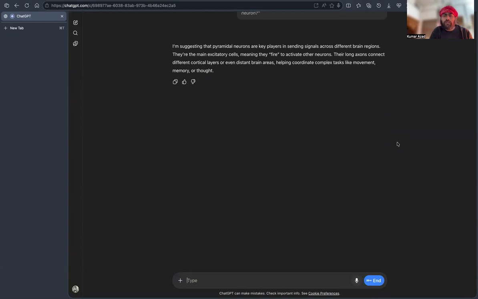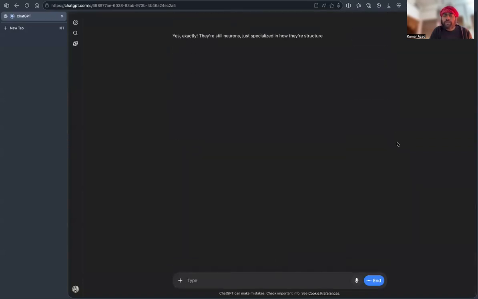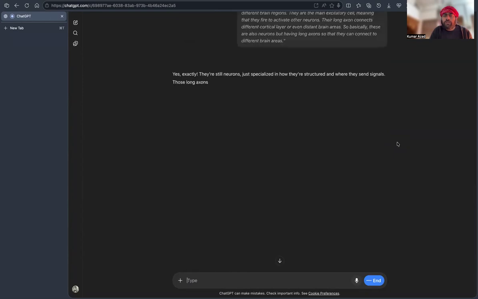They are the main excitatory cells, meaning that they fire to activate other neurons. Their long axons connect different cortical layers or even distant brain areas. So basically, these are also neurons, but having long axons so that they can connect to different brain areas. Yes, exactly. They're still neurons, just specialized in how they're structured and where they send signals. Those long axons let them bridge different parts of the brain, coordinating activity over larger distances, like brain superhighways linking regions together.